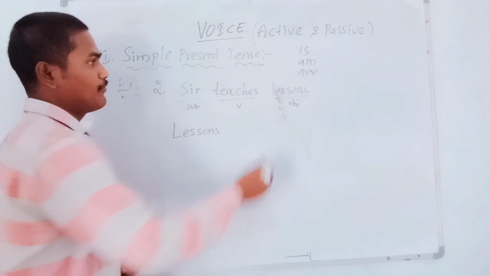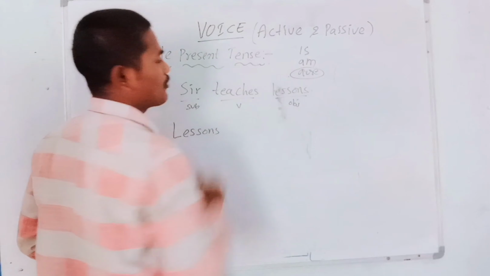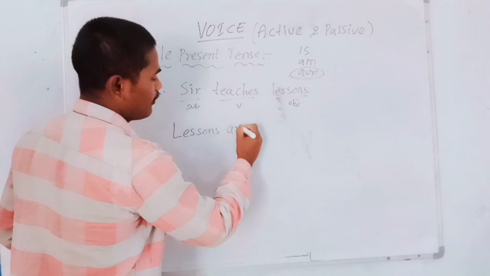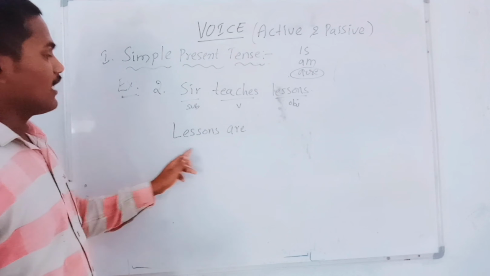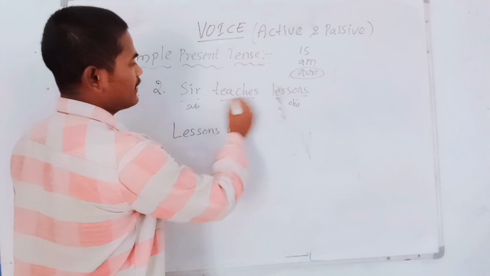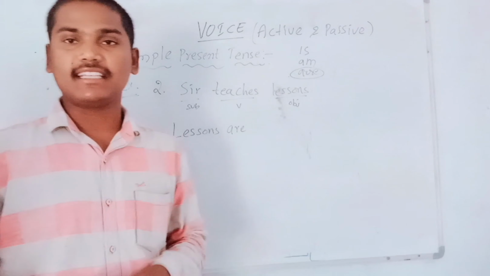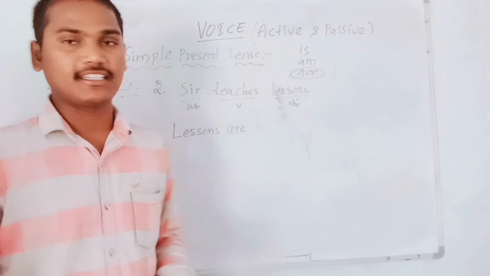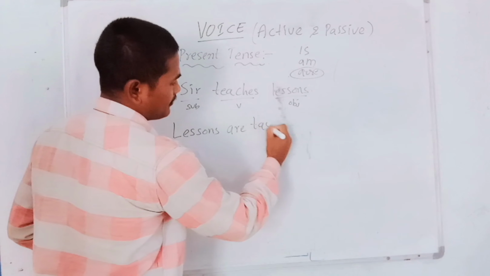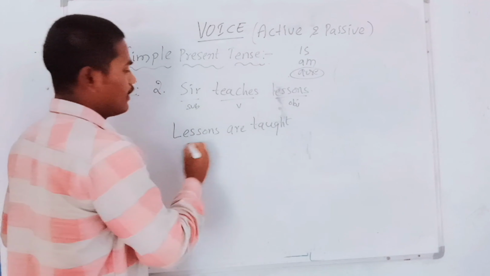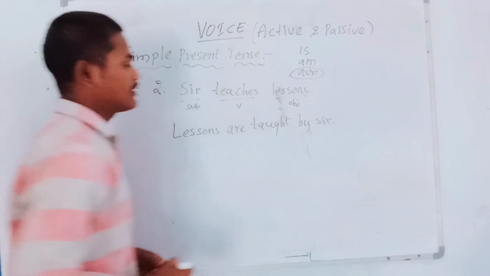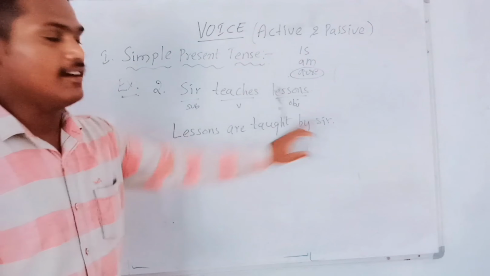After a plural subject, what do we have to write in present tense? Definitely are. Lessons are. Teach is the V1 verb form. What is the V3 verb form of teach? Taught. So lessons are taught by sir. Very simple.